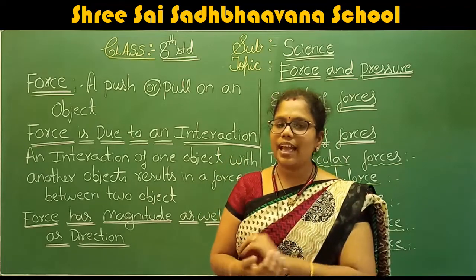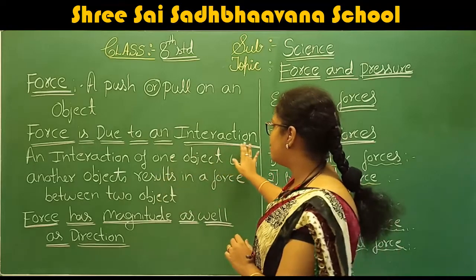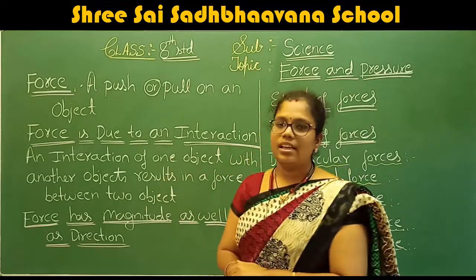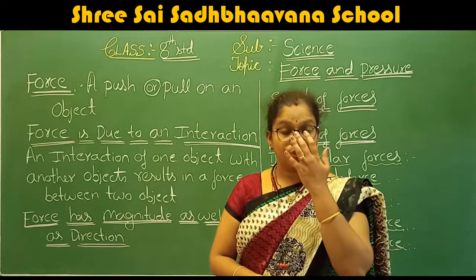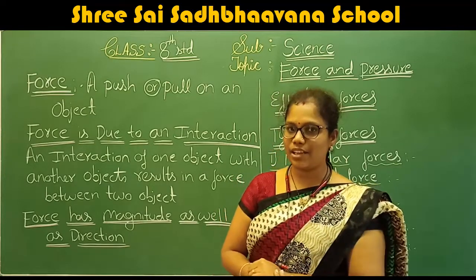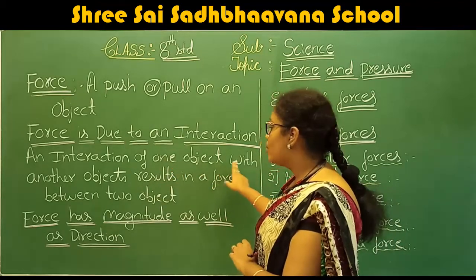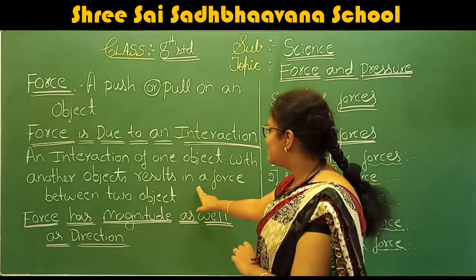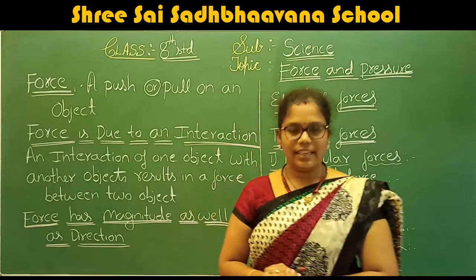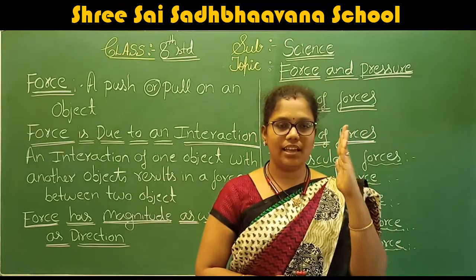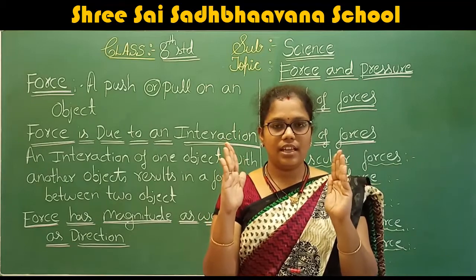Then what is this interaction? Ma'am, you are telling that a force is due to an interaction. Then what is this interaction? An interaction of one object with another object results in a force between the two objects. Consider that this left hand is one object and the right hand is another object.